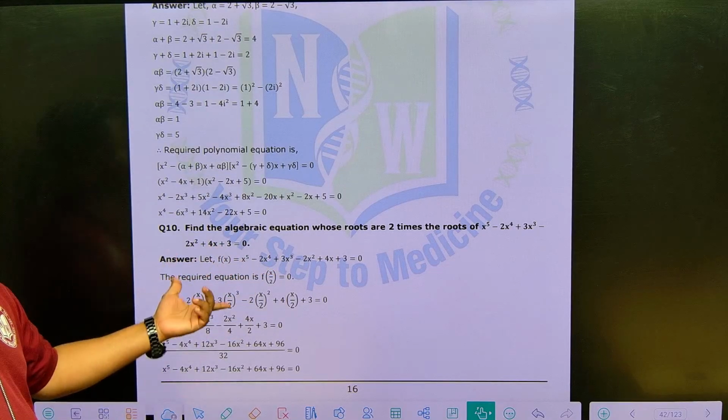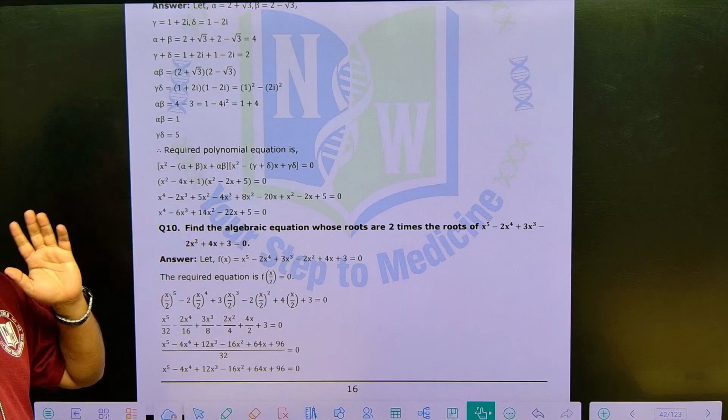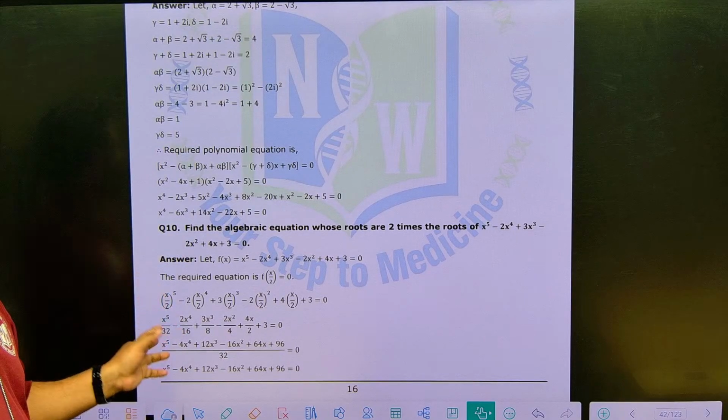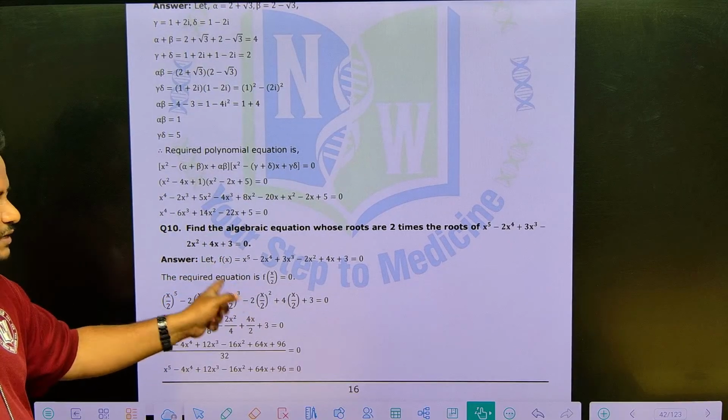2 times the root means you should not take it as 2x. The roots are 2 times of this means you should take it as x by 2. 2 times the roots of this means the given equation will be f of x by 2. So, first take up the question.